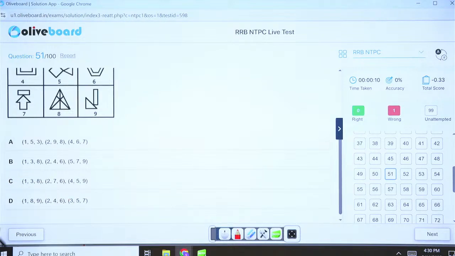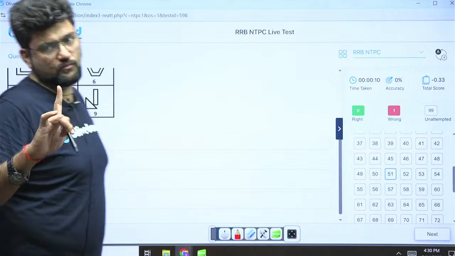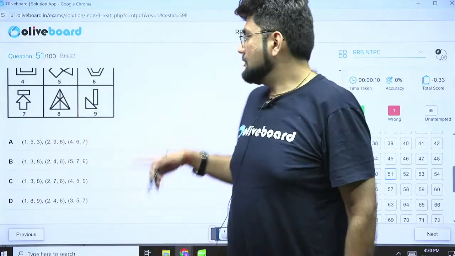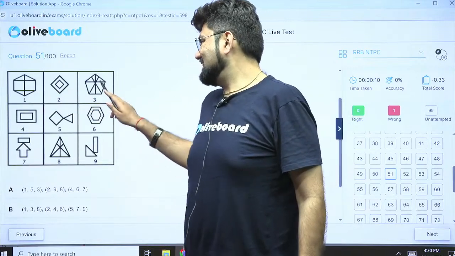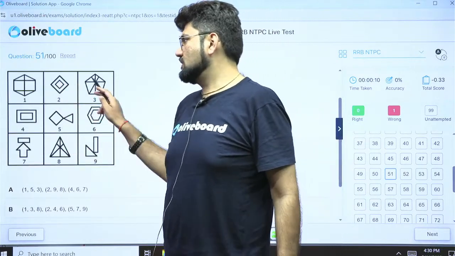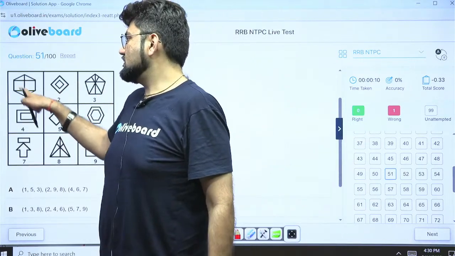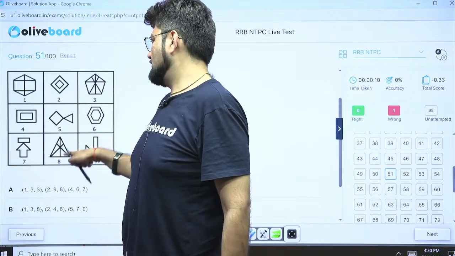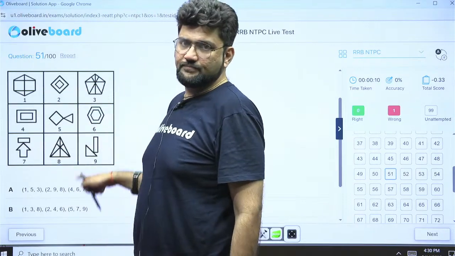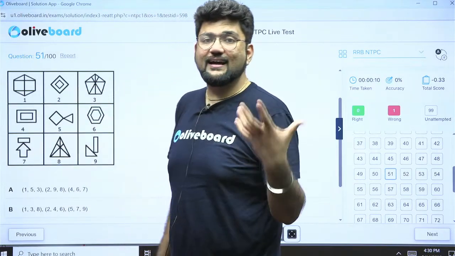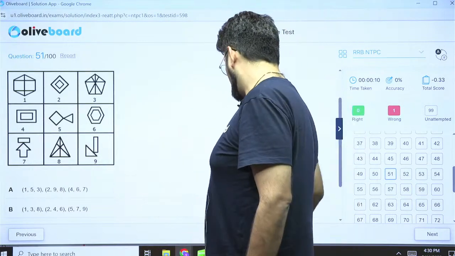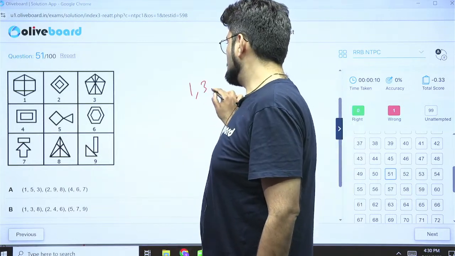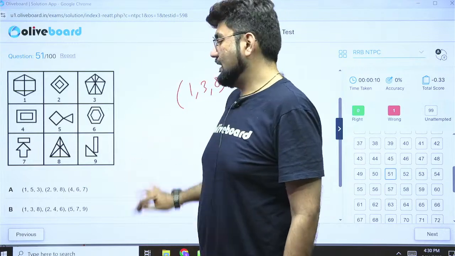Always use option elimination. They are forming 2 groups of 138. That means 138 has to be one of the groups, mostly. Look at 138 once: 1, 3 and 8. What is common in all these 3 things? That their vertices are connected to each other in some form or the other, because that is not happening in any other figure. So think of it this way, that similar appearing figures are grouped together. So I am grouping 1, 3 and 8 together for sure. This eliminates option A and D altogether.